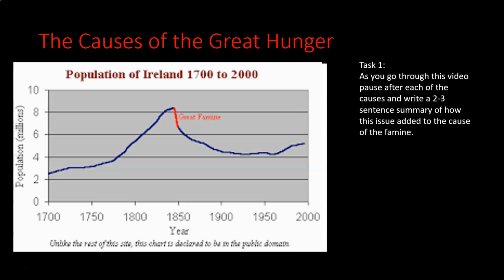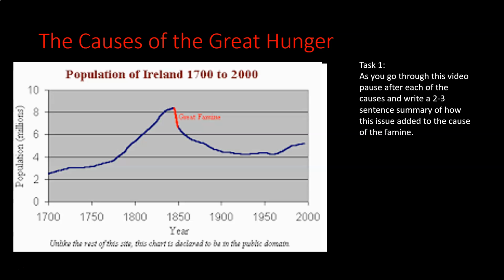So this sharp rise in population means that Irish people are reliant on a smaller portion of food that's being produced. Okay, the food that's available to them is not increasing at the rate the population is increasing, and because they had to pay rent, and the rent was paid through crops, most of the food that they were eating was potatoes, and so they became very, very reliant on this, which we'll talk about again in a second.